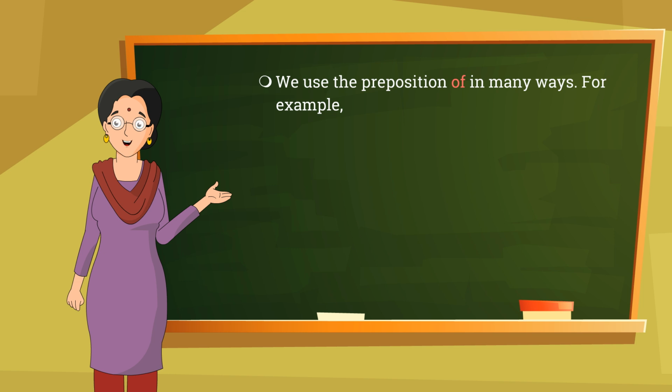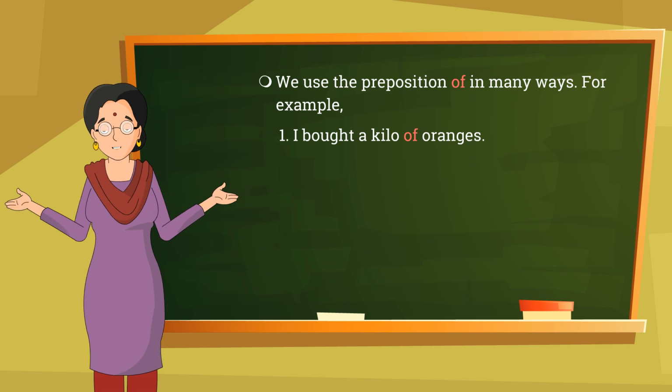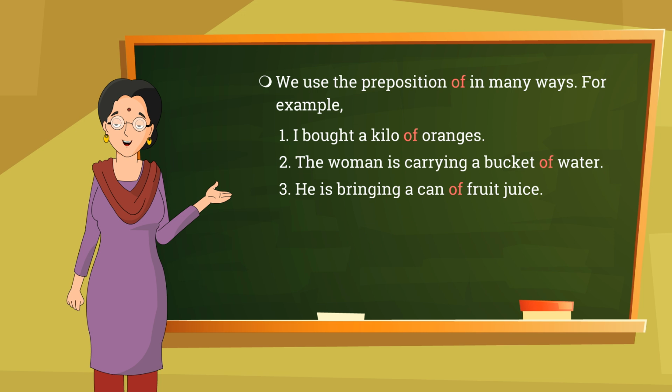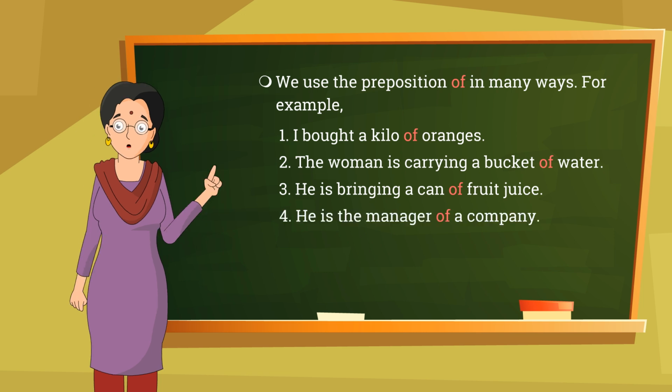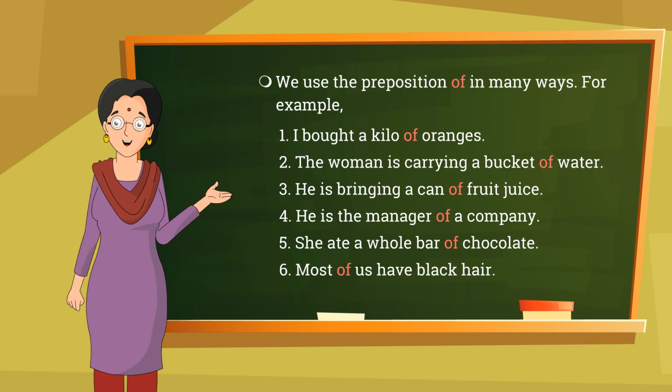We use the preposition of in many ways. For example, I bought a kilo of oranges. The woman is carrying a bucket of water. He is bringing a can of fruit juice. He is the manager of a company. She ate a whole bar of chocolate. Most of us have black hair.